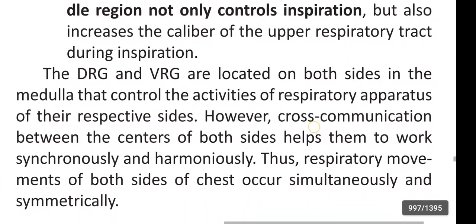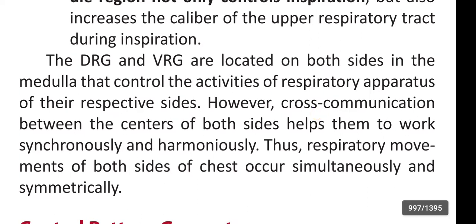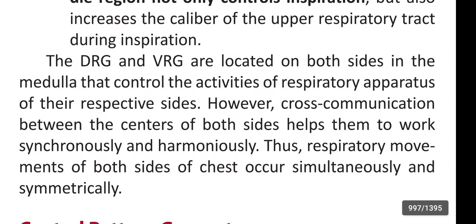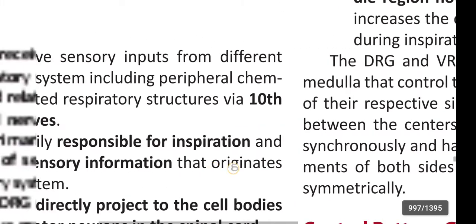The dorsal respiratory group and ventral respiratory group are located on both sides in the medulla and control the activity of the respiratory apparatus of the respective sides. However, cross communication between the centers of both sides helps them to work synchronously and harmoniously. Thus, respiratory movements of both sides of the chest occur simultaneously and symmetrically.